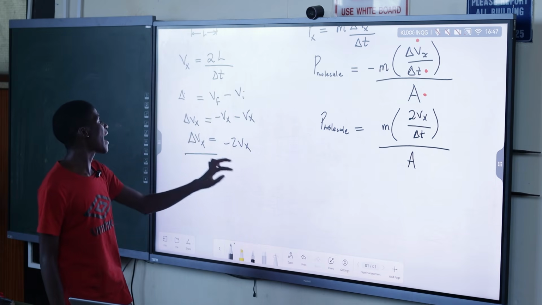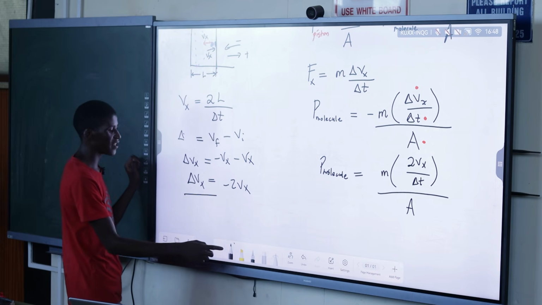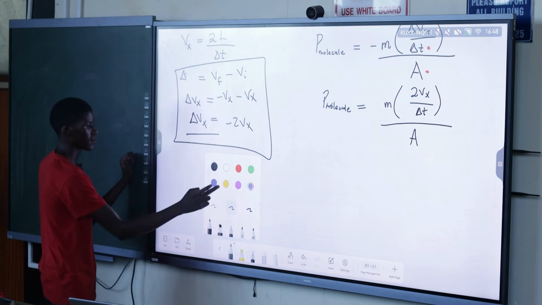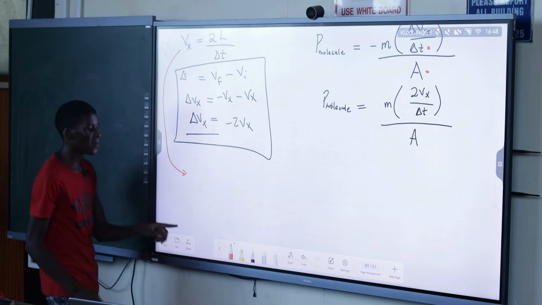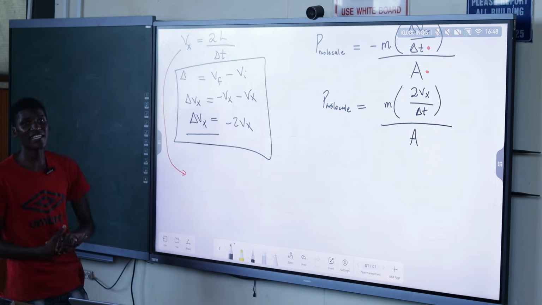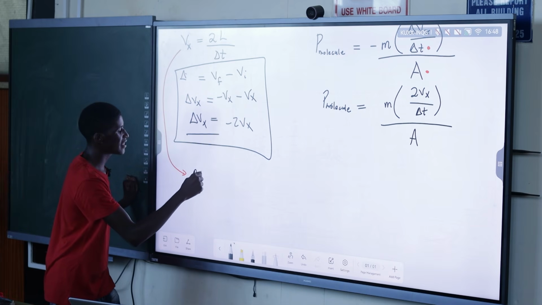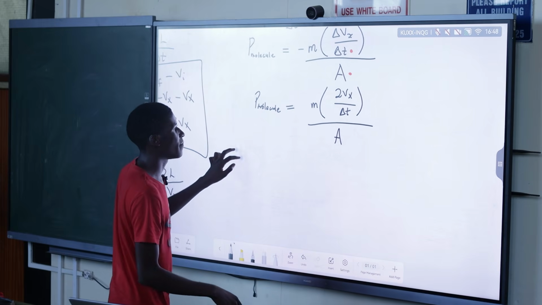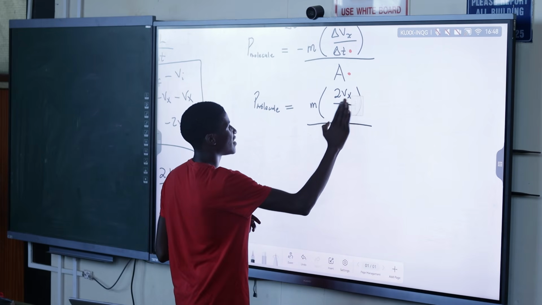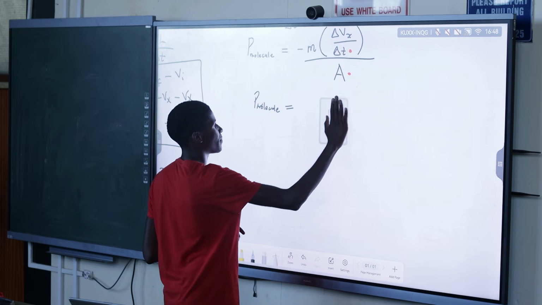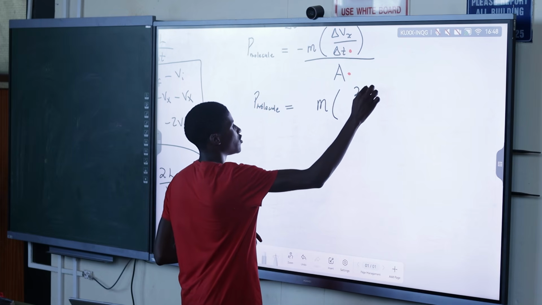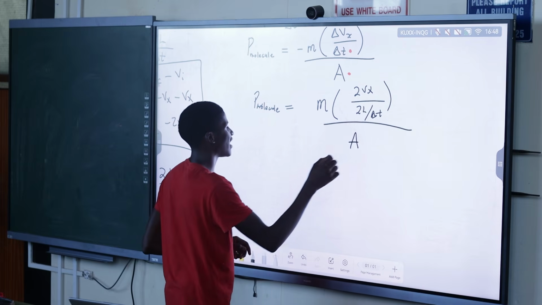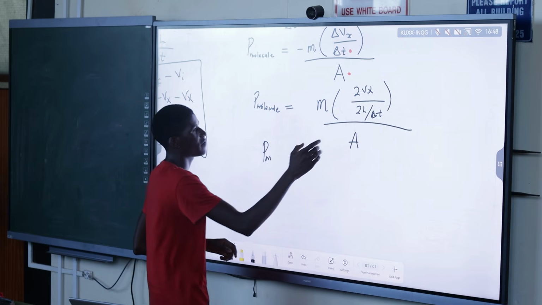Now let's look at our time. Can we define our time using any of these quantities? How can we define it? Yes, we can use the definition of average speed. So basically, delta t here is equal to 2L over Vx. So I'm just going to substitute there. You see this is going to be 2Vx times m equals 2Vx over 2L over delta t. Now you just use 2L over Vx.